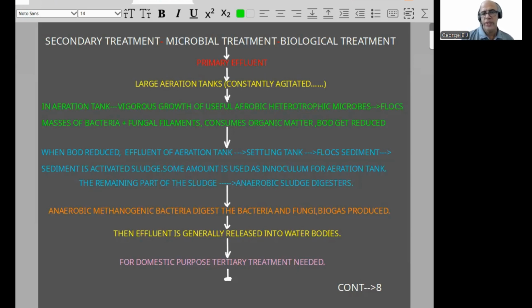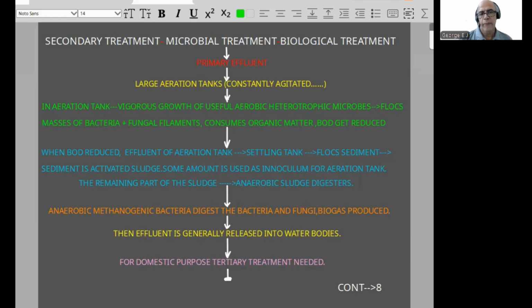Some amount is used as inoculum for the aeration tank. The remaining part of this sludge is passed into anaerobic sludge digesters. Anaerobic methanogenic bacteria digest the bacteria and fungi, and biogas will also be produced. Then the effluent is generally released into water bodies; for domestic purposes, tertiary treatment is needed. So I just made it into a flowchart-like representation, so it will be easy for you. This way you must develop this kind of arrangement so it will be easy for you to remember, and you will feel confident.